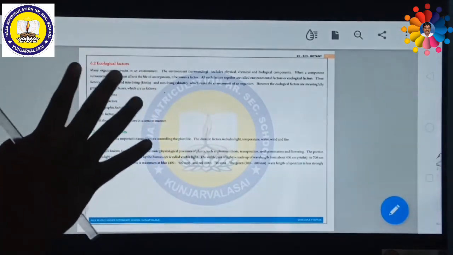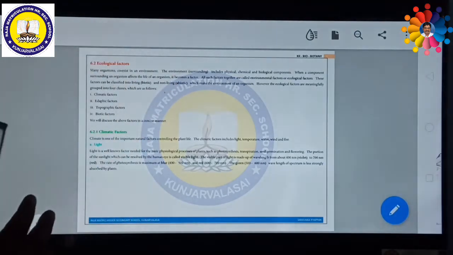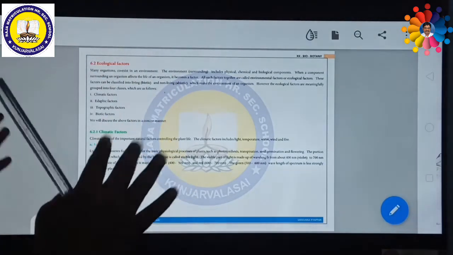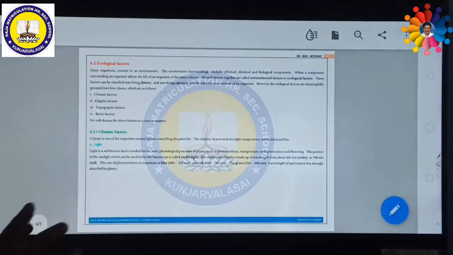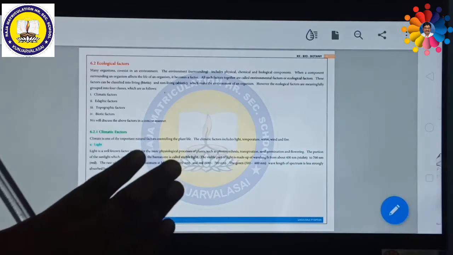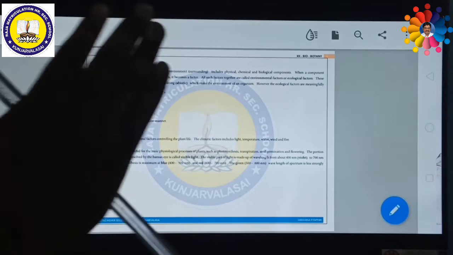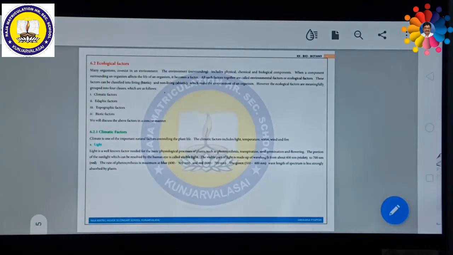However, ecological factors are meaningfully grouped into 4 classes, namely climatic factors, edaphic factors, topographic factors and biotic factors.